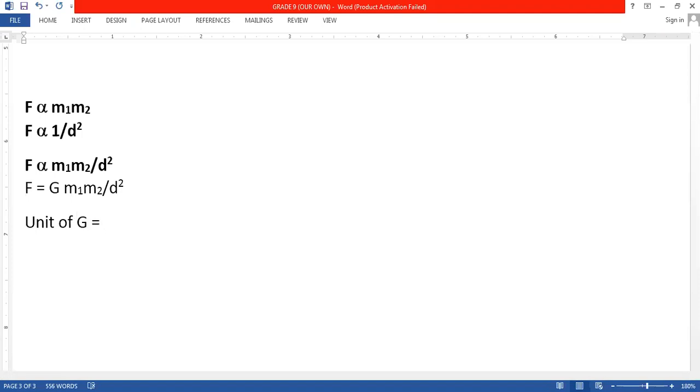So for G, we have to change the subject of the formula. So it will become F into d square divided by M1 M2. So what will it be? F is force, means Newton. Then d is meter square. Kg square. Divided by M1 and M2, which is kg. So kg into kg becomes kg square. Exactly. So this is the unit of G. Now we will talk about the significance of this.